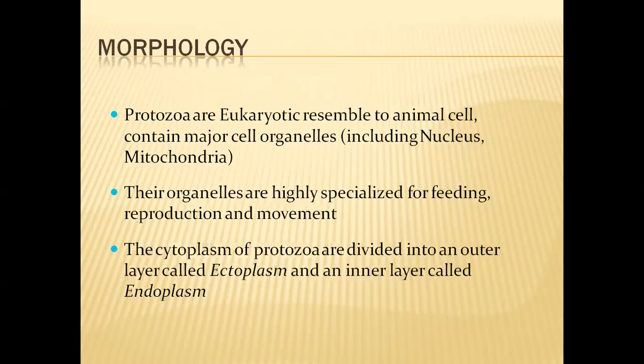Based on the complexity of the body structure, all animals are said to have different types of levels of organization. So what is a level of organization? Organization is telling us about the structure of the organism. We know that all living organisms must perform various cellular functions or various life processes. Without those life processes, they cannot survive.